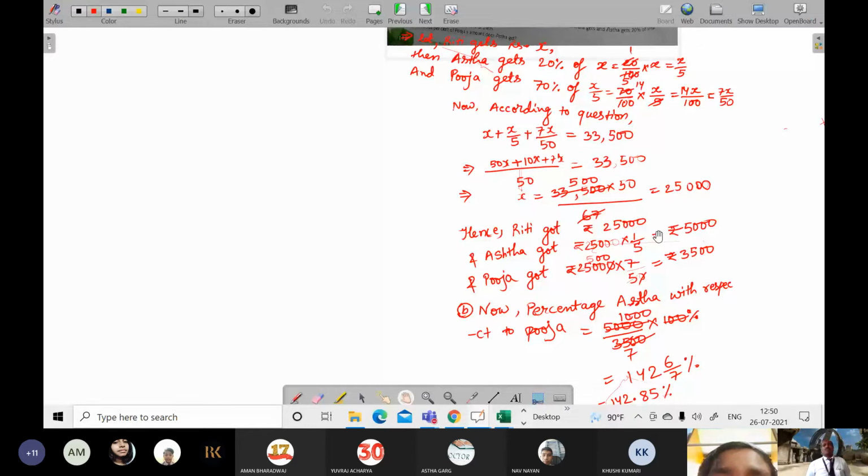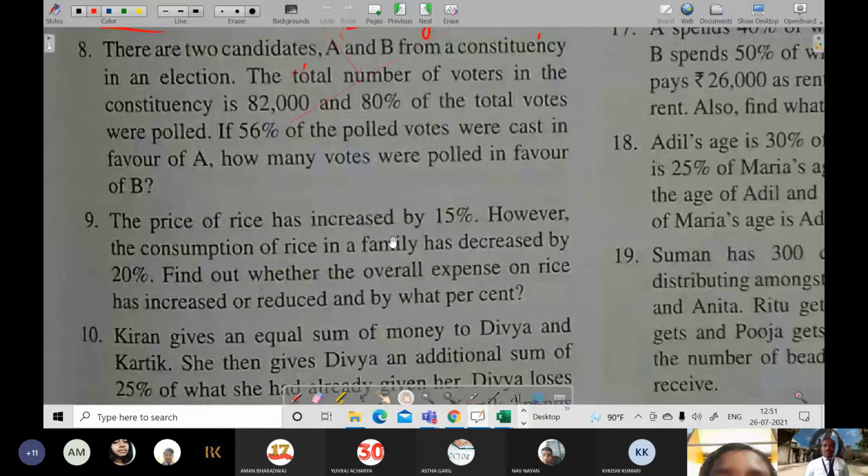Just see, here it has been said there are two candidates A and B from the constituency in an election. The total number of voters in the constituency is 82,000, and 80% of the total votes were polled. If 56% of the polled votes were cast in favor of A, how many votes were polled in favor of B? So what you will be doing, just listen.